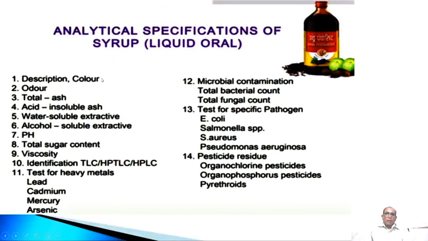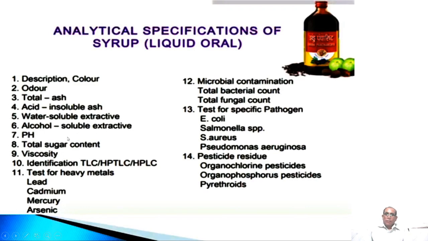Again, description, color, odor. Here we will go for total solid content, then acid insoluble ash, water soluble extractive value, alcohol soluble extractive value, pH of the liquid, because pH plays an important role.